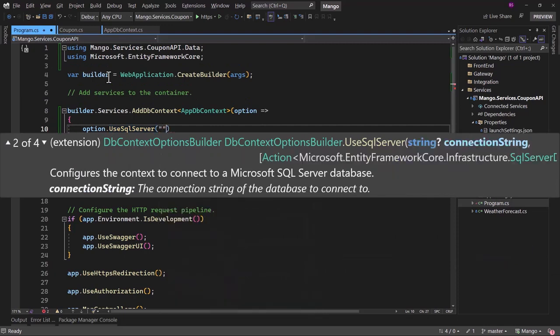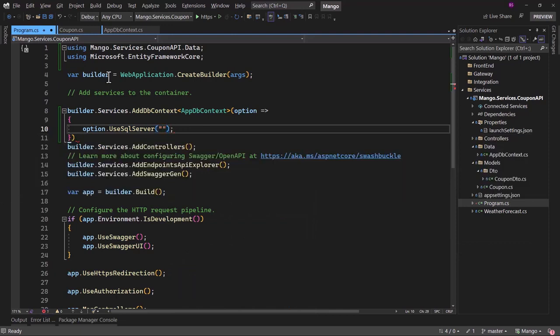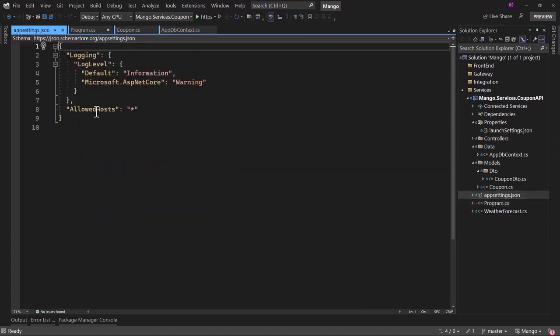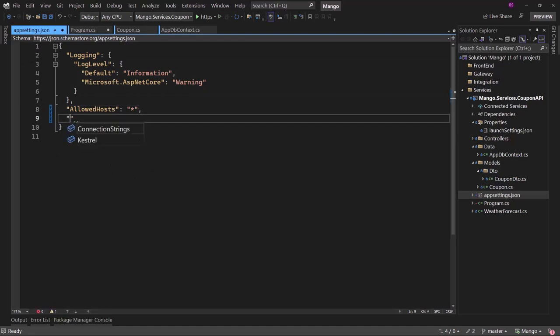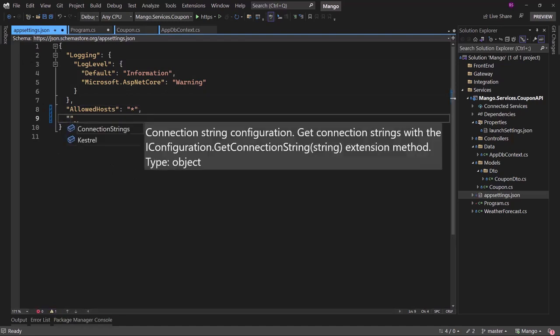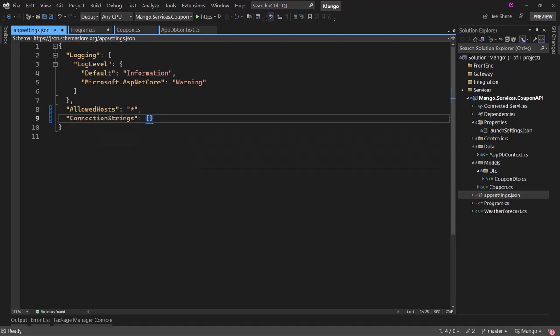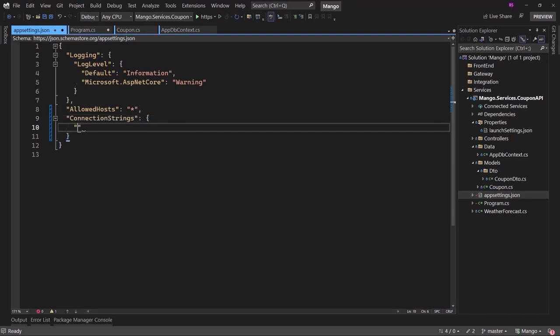Now we can hard code that connection string right here, but that is not a good idea. What we should rather do is inside the appsettings.json, we can define the connection string right here. Now in production, you can use the Azure Key Vault, but we will not go into that complexity. We will be using appsettings for now. You can see there is a predefined section for connection strings. We can directly use that. We can give it a name. Let me call that DefaultConnection. And there I will define the connection string.